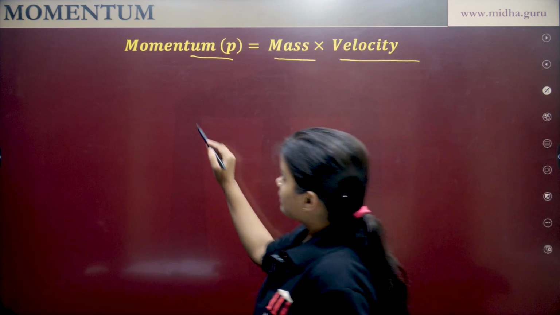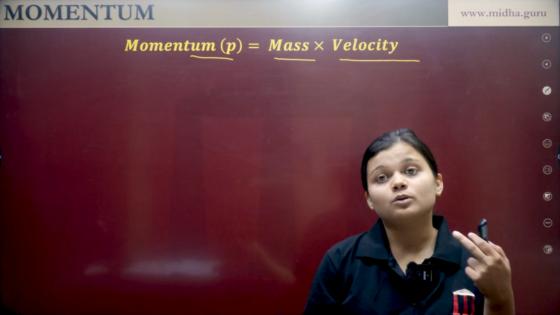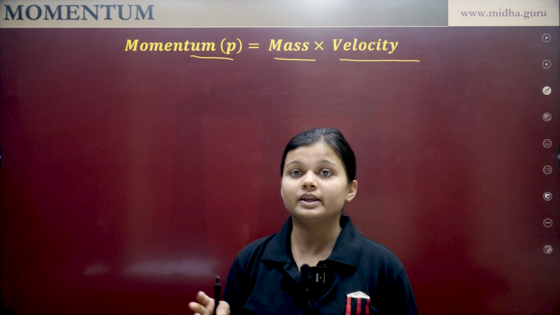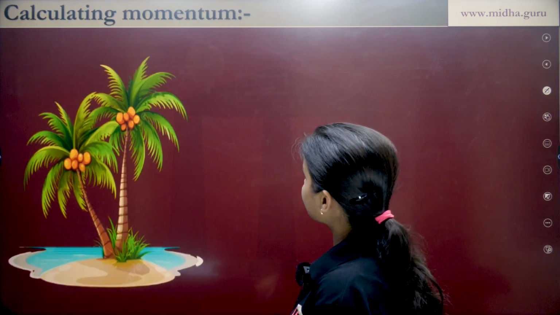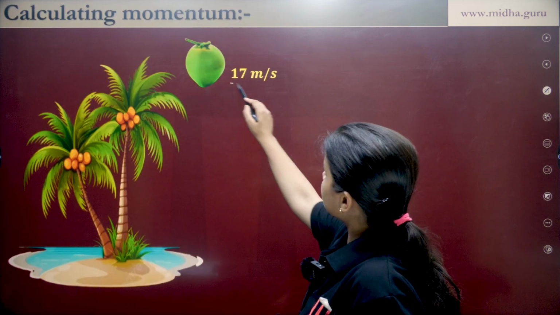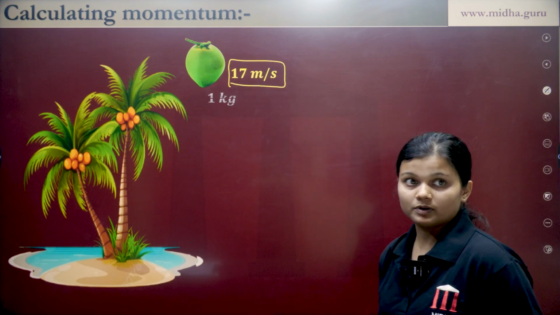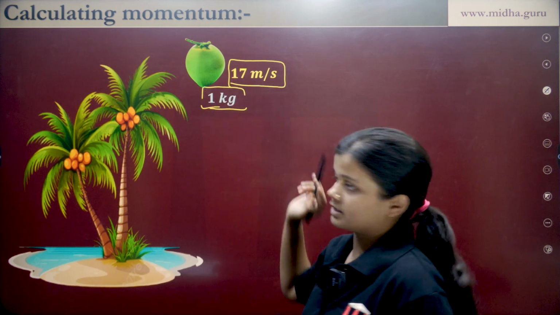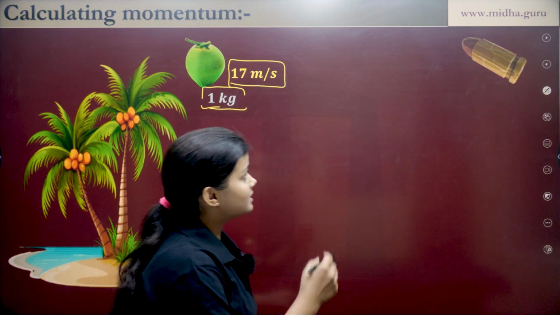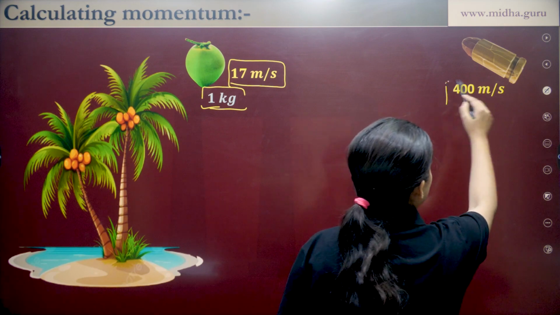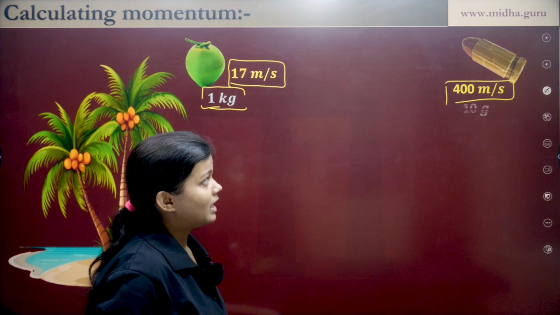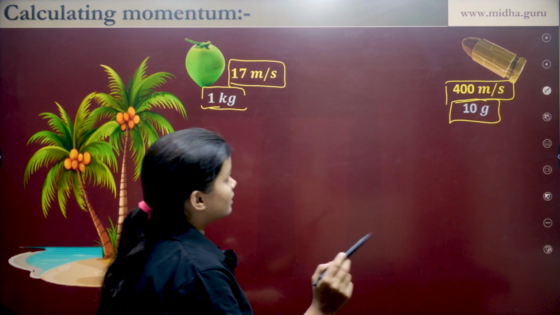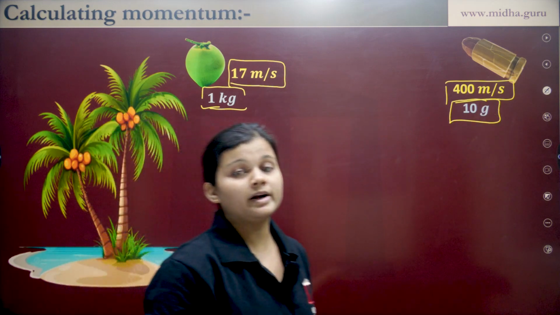So, if we want to calculate the momentum of the bullet and the coconut that is falling from a tree, how can we calculate that? This is a coconut whose speed is 17 meter per second. Let us consider the mass of the coconut to be 1 kg approximately. And this is a bullet whose speed is 400 meter per second and its mass will be almost 10 gram. Now let's calculate the momentum of these two.